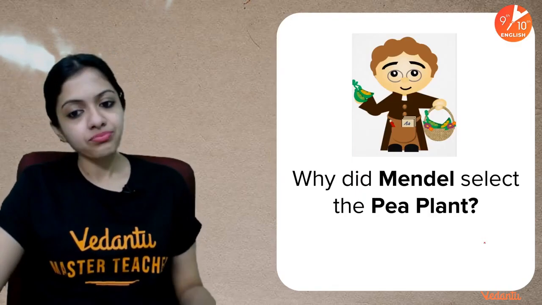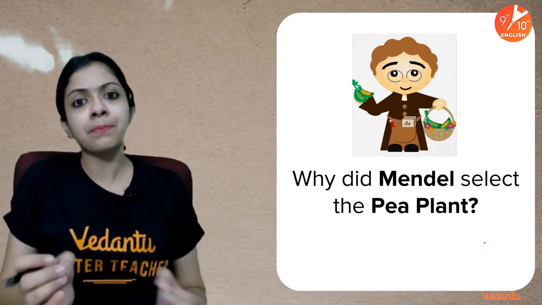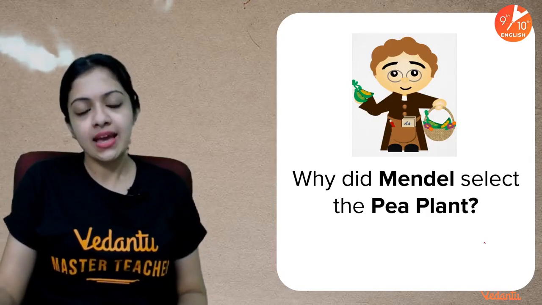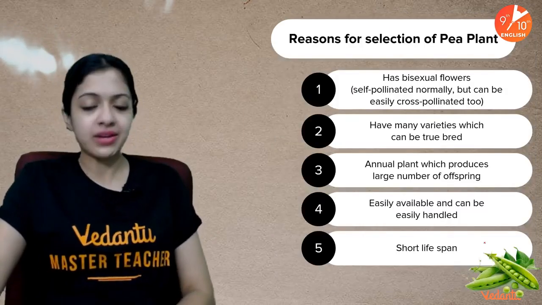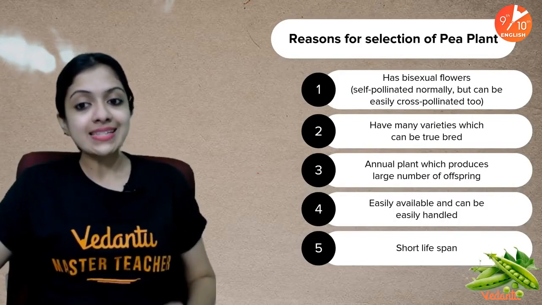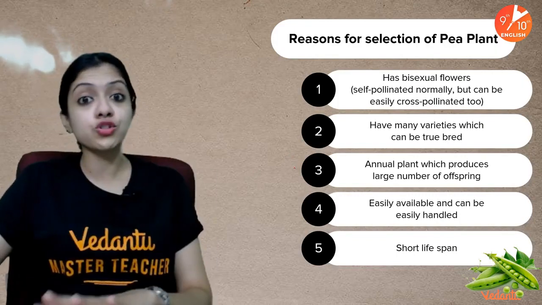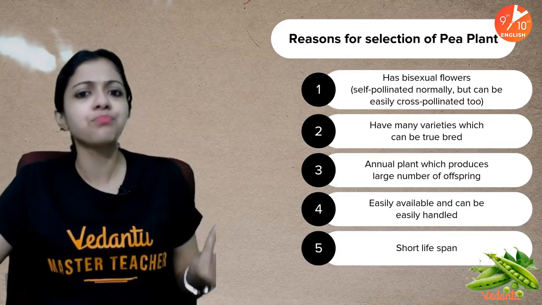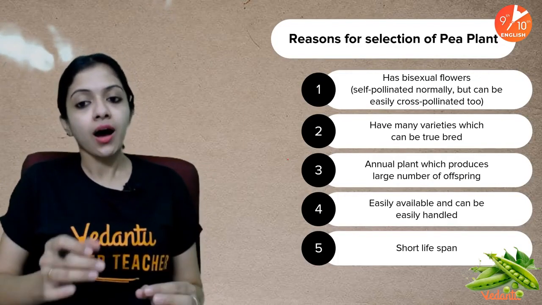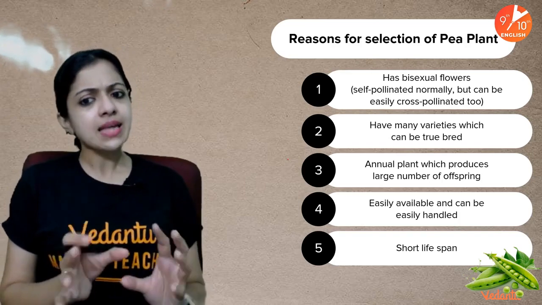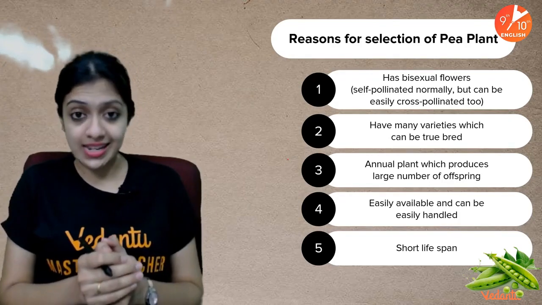Okay, so let's move on and understand more about why exactly Mendel selected the pea plant and not any other plant. Why it was a plant, I have told you, but why the pea plant itself? There were a few special reasons, and these are some of them. Pea plant has bisexual flowers because it's normally self-pollinated, but it can also be easily cross-pollinated. That's important for a scientist, because whenever he has to carry out experiments according to his convenience, something that can be cross-pollinated is a big advantage, especially in genetic studies, right?